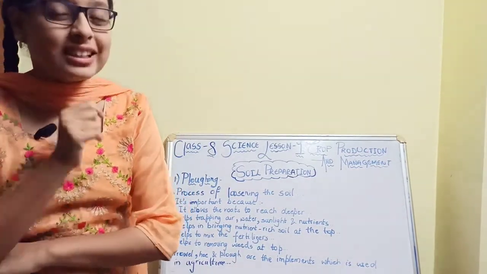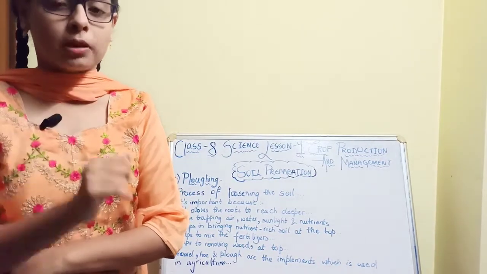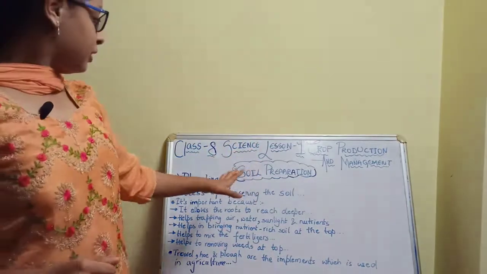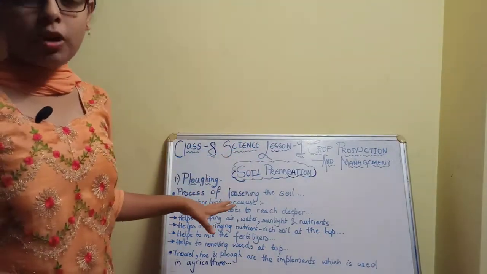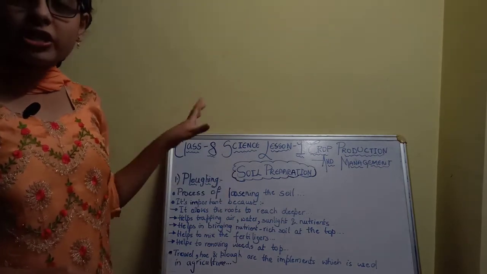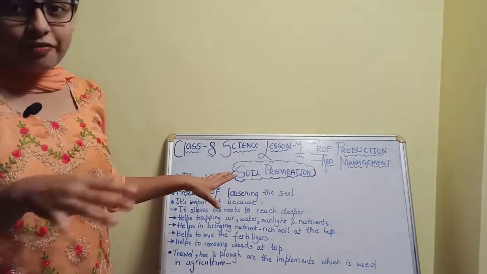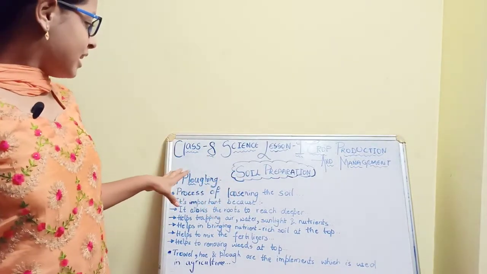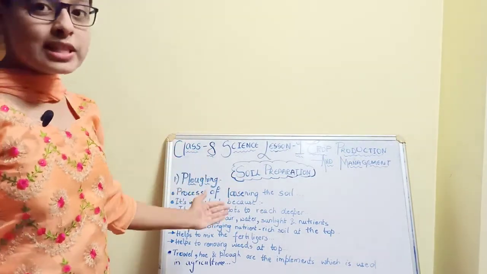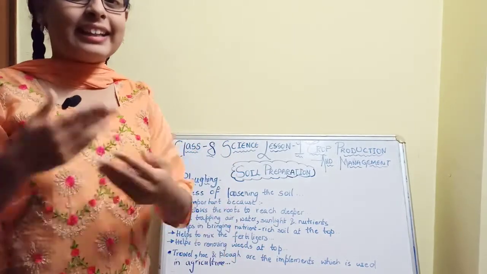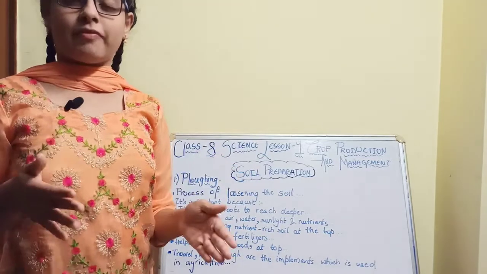Why do the plants not grow well and productively? First I will explain about ploughing. Ploughing is the first step done in an agricultural field before cropping a plant. Ploughing is the process of loosening and turning the soil.